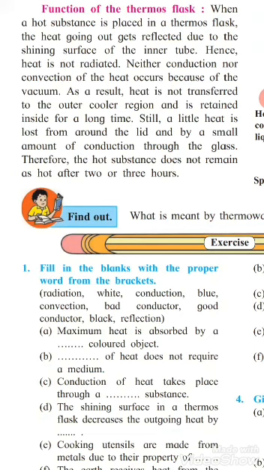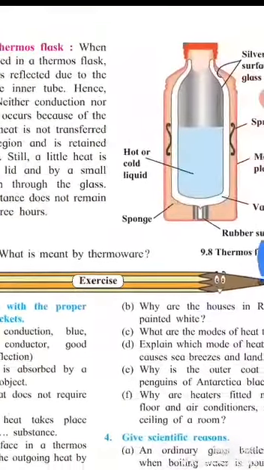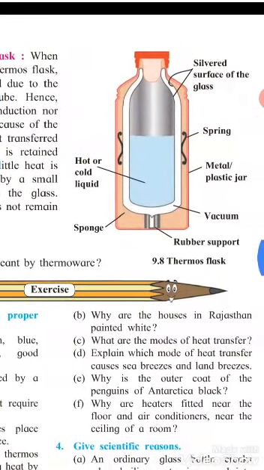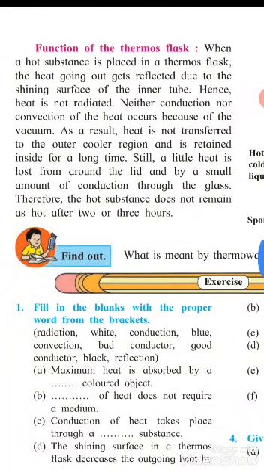When a hot substance is placed in the thermos flask, you can see the figure. When a hot substance is placed in the thermos flask, the heat going outside is reflected due to the shining surface of the inner tube. The inner surface is made of silver coating, as I told. Hence, what will happen? Heat is not radiated. Neither conduction nor convection of the heat occurs because there is a vacuum between these